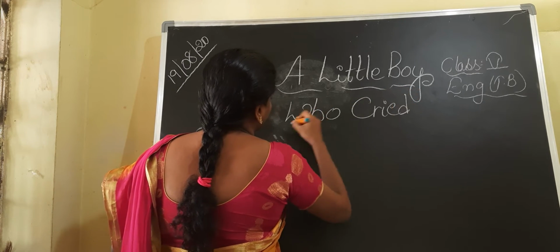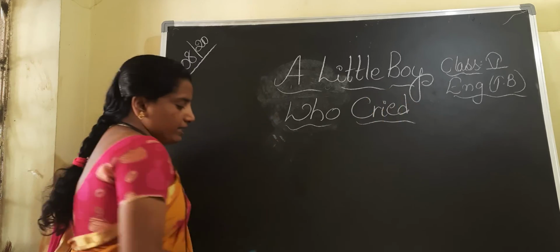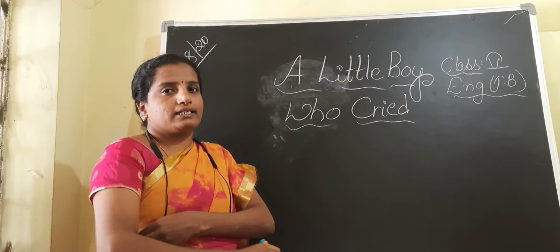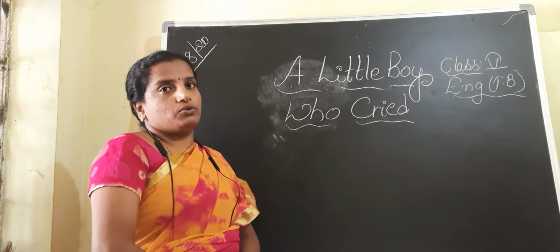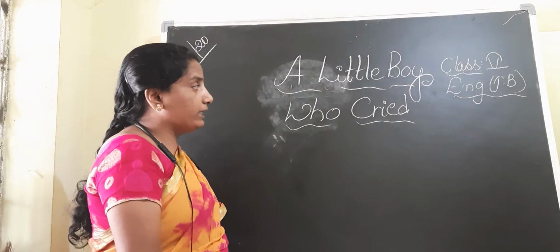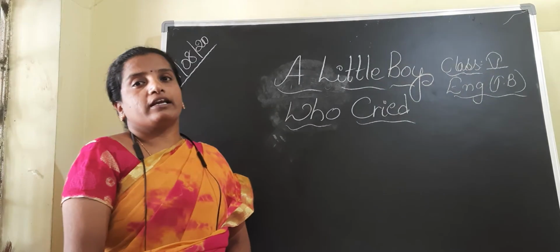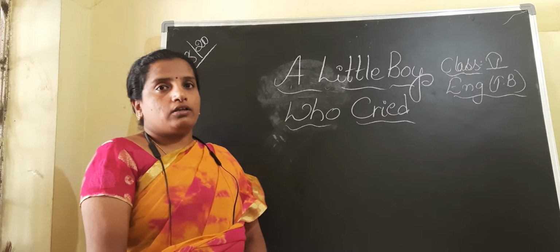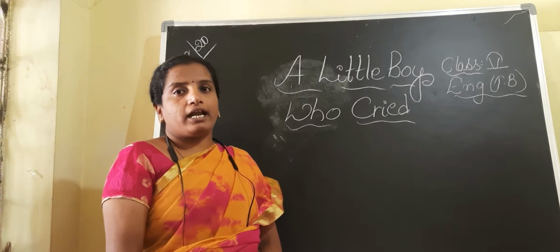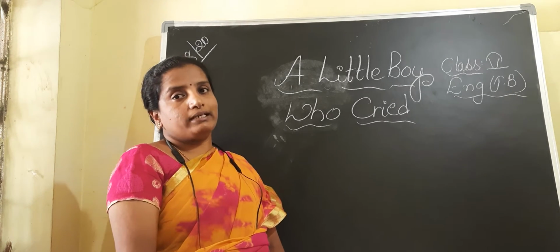Before going into the details of this story, let us discuss in brief about the story. I'll explain the story related to this chapter, A Little Boy Who Cried. See, children, in this chapter we have three main characters: one brother and sister, and another is the character of the little boy.